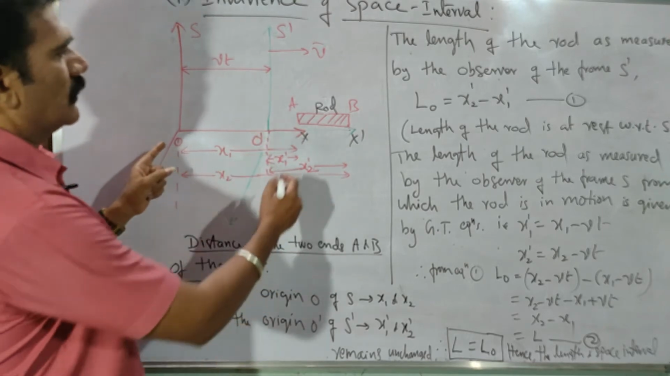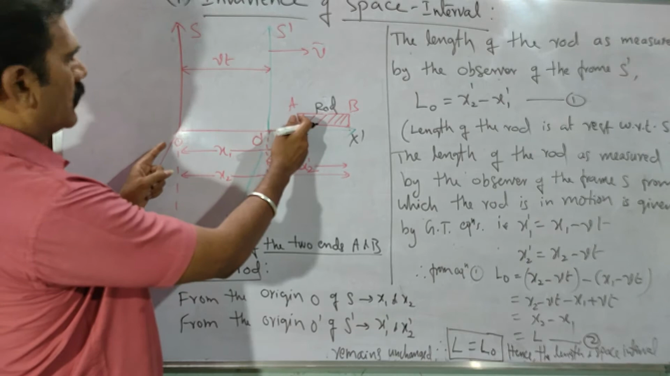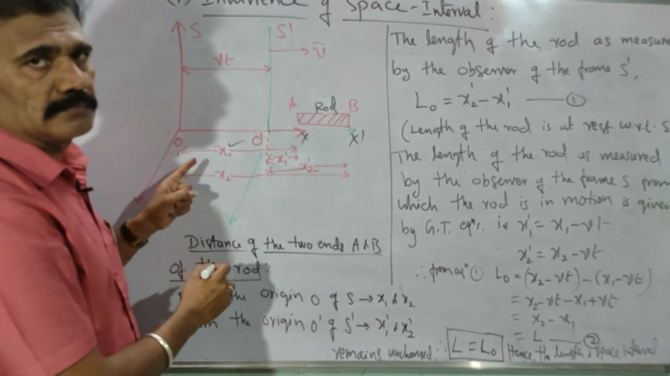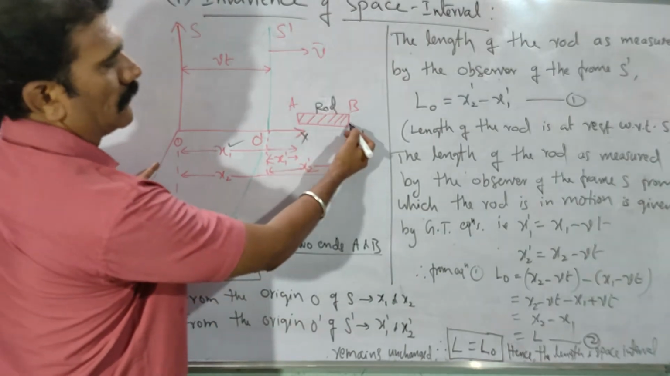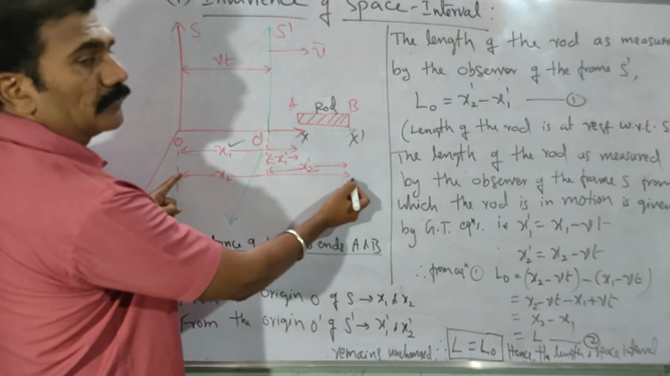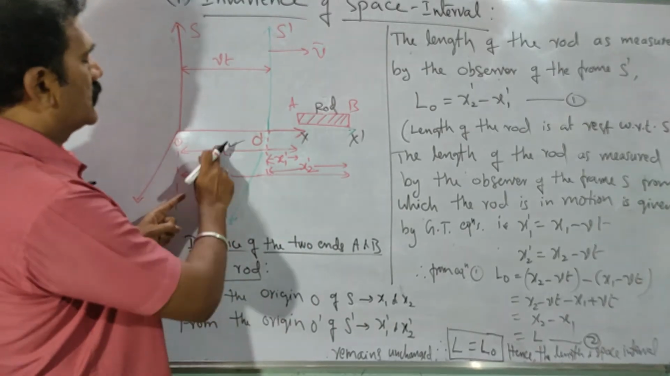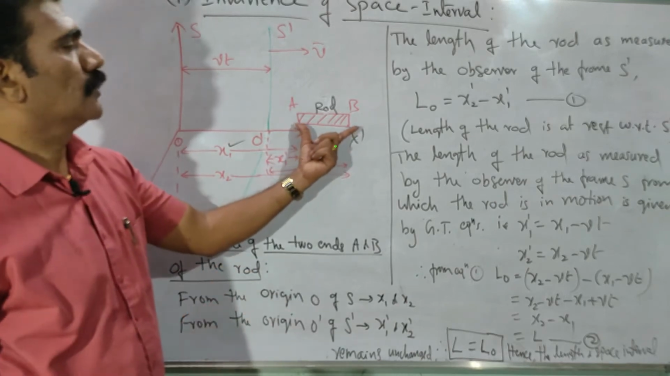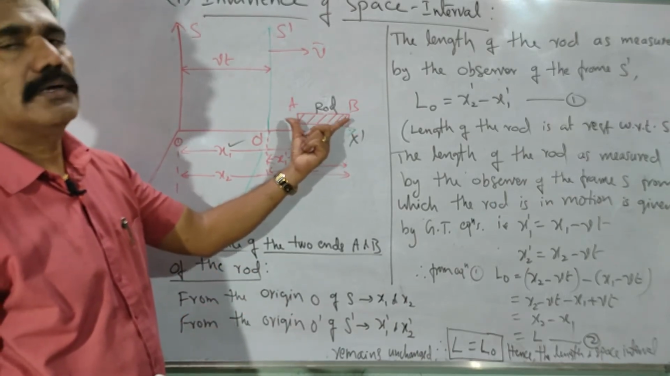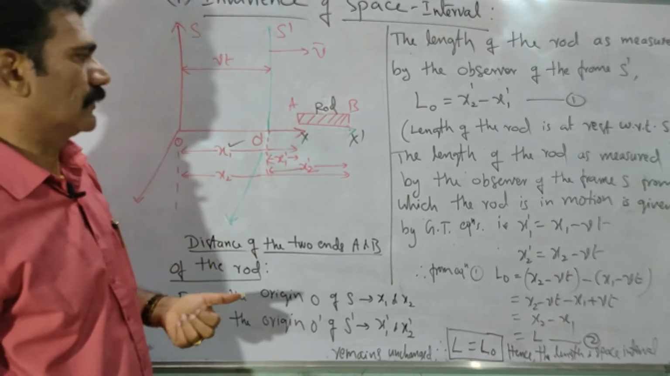We consider first the two ends of the rod, A and B. The distance of end A of the rod from origin O is x1. Similarly, the other end B of the rod, measured with respect to origin O, is x2. The difference x2 minus x1 will give the total length of the rod AB, with respect to S, the fixed observer.